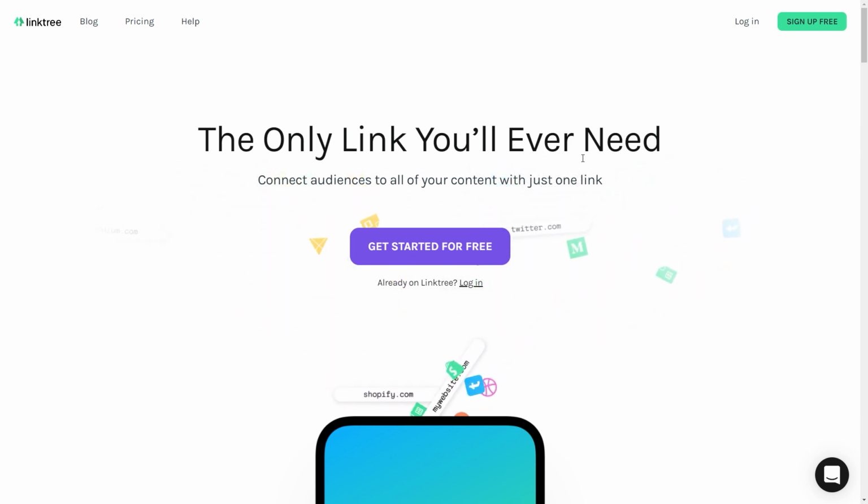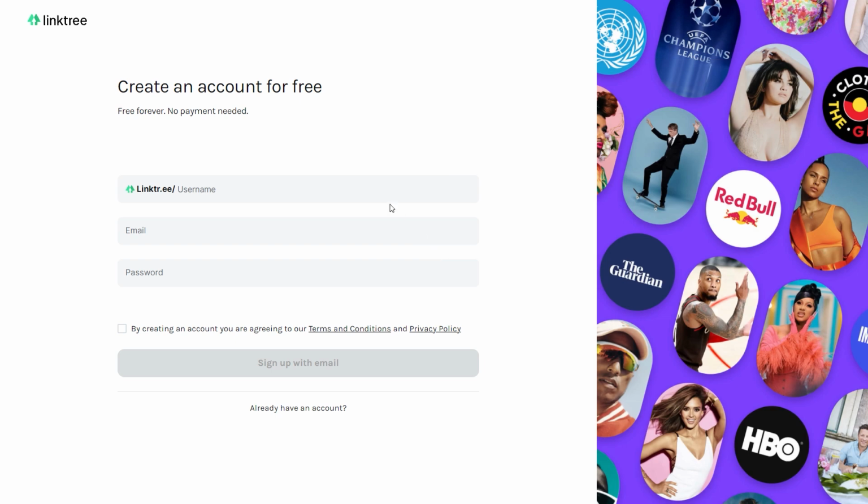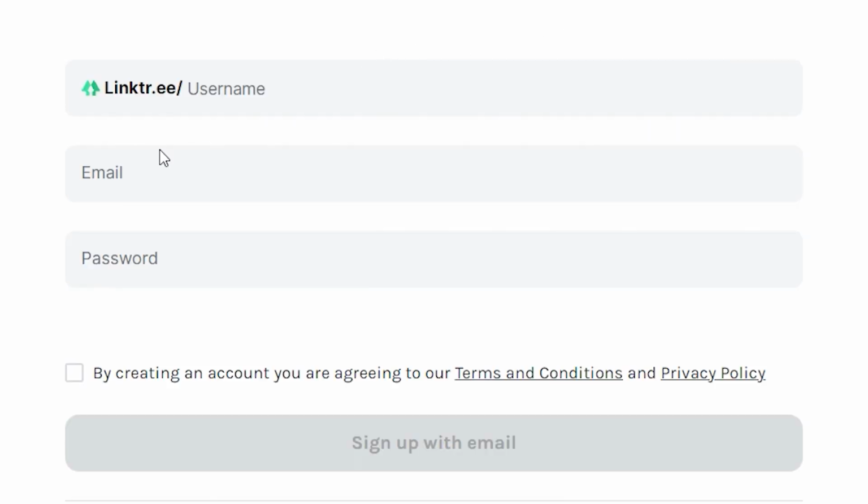Anyways, what you need to do when you come over to this platform is click on get started for free right here. On the next page, just enter in all of this info so that you can create your account, your email, username, and password. You will then have to tick this box and finally click on sign up with email right here.